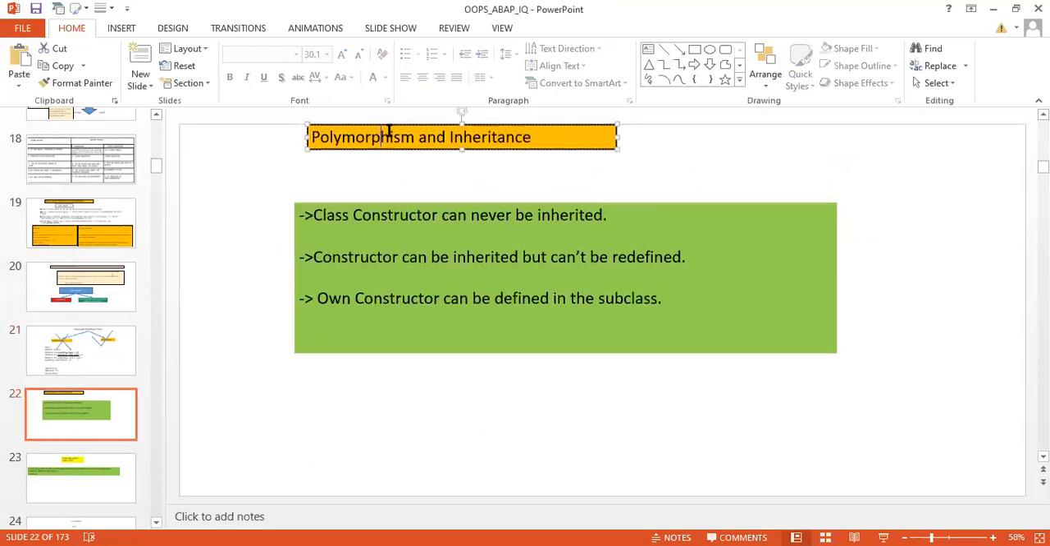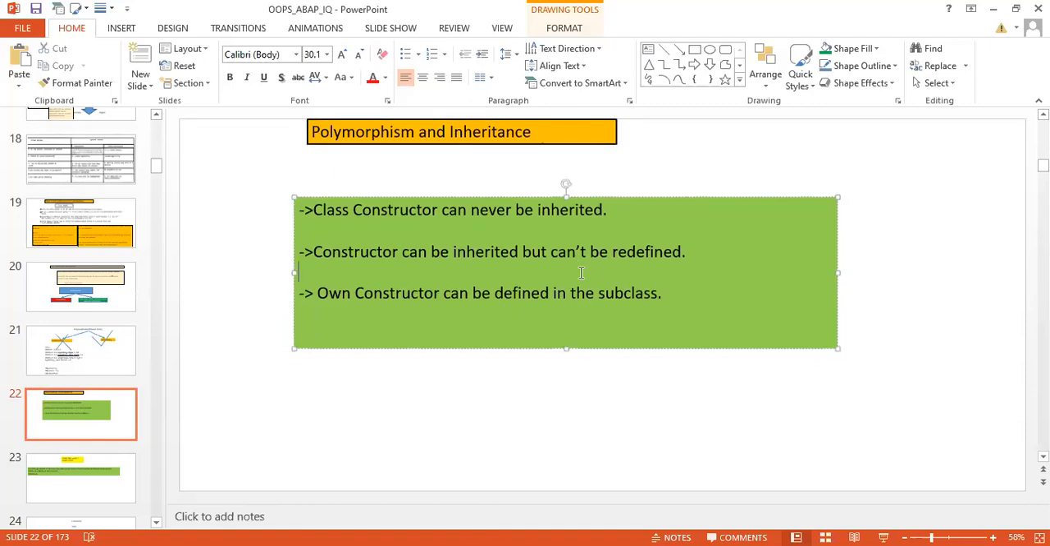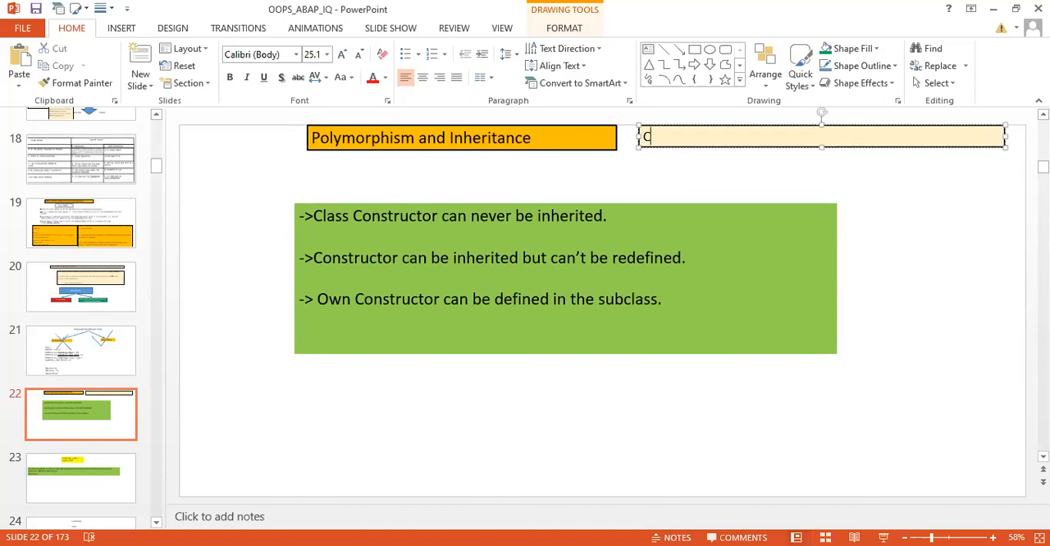And now, polymorphism and inheritance. Let's learn some interesting things about polymorphism and inheritance. The question over here is: can a class constructor be inherited?